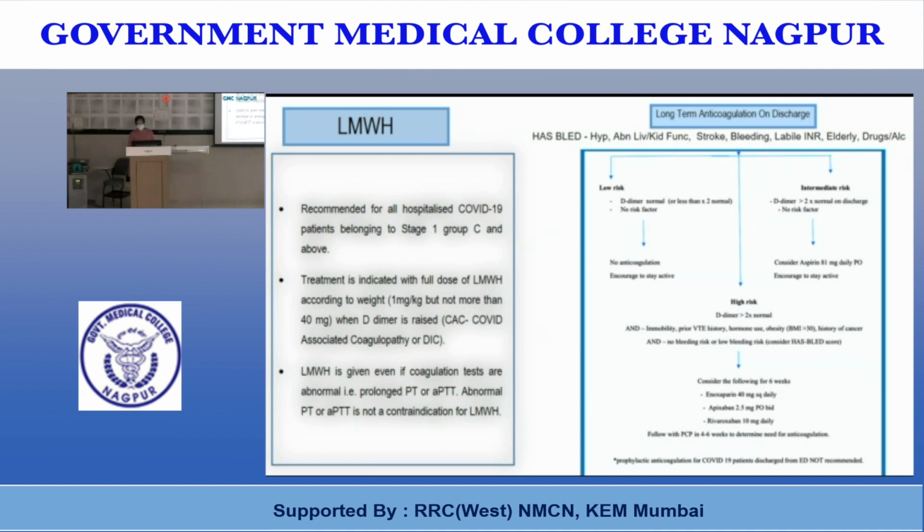In high risk patients, when the D-dimer is more than twice the normal and the patient additionally has immobility, prior venous thromboembolism history, is using hormones, has obesity or a history of cancer, then consider the following for 6 weeks: enoxaparin 40 mg daily, apixaban 2.5 mg OD or rivaroxaban 10 mg OD. Follow up in 4 to 6 weeks to determine the need for anticoagulation.